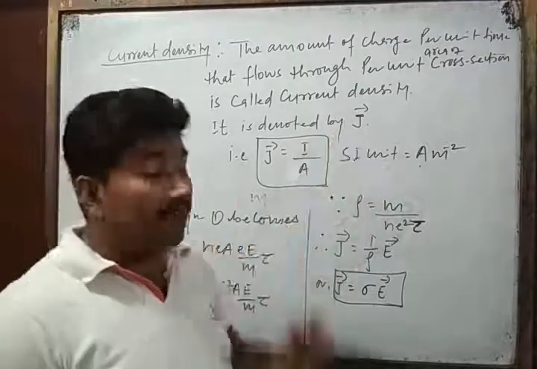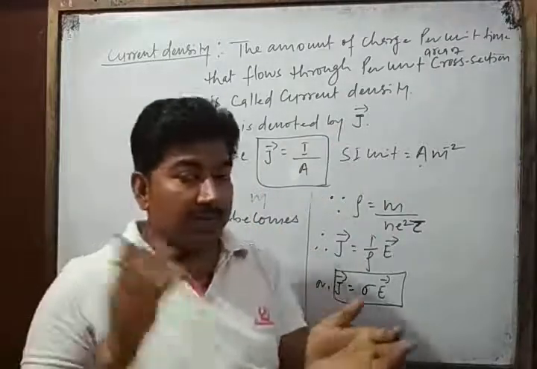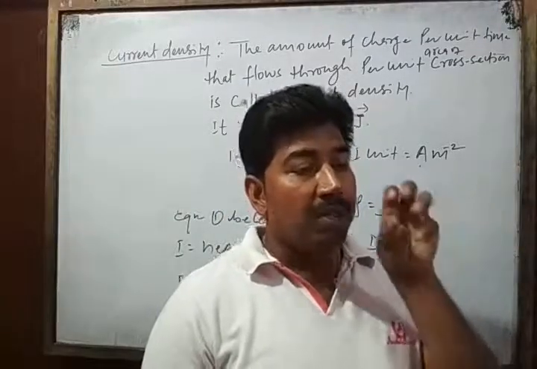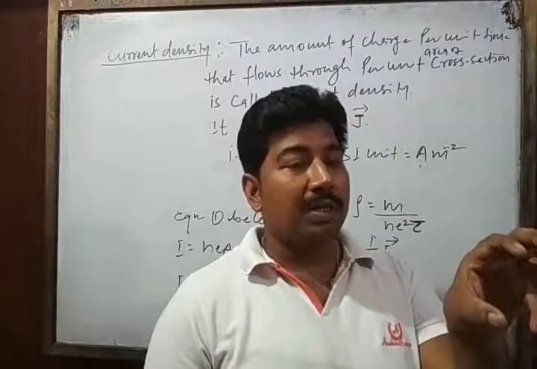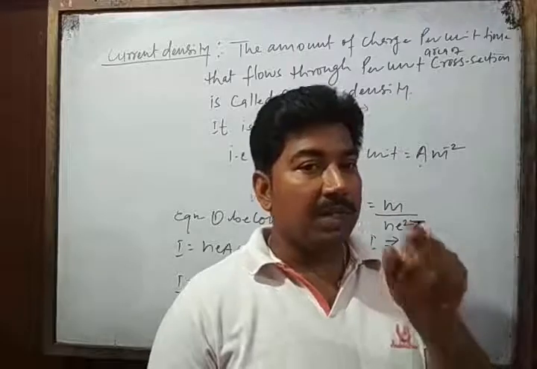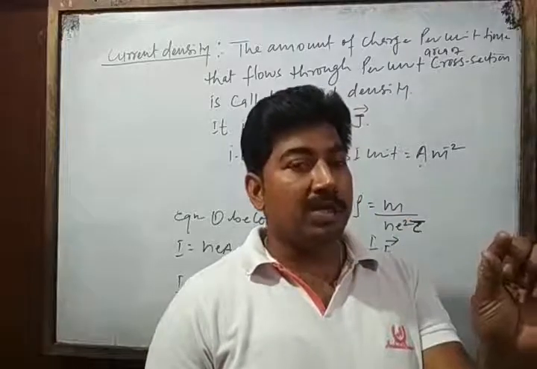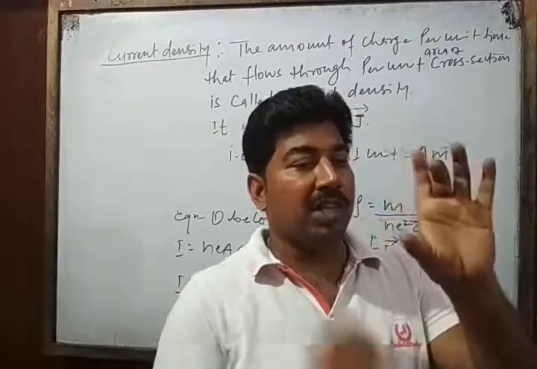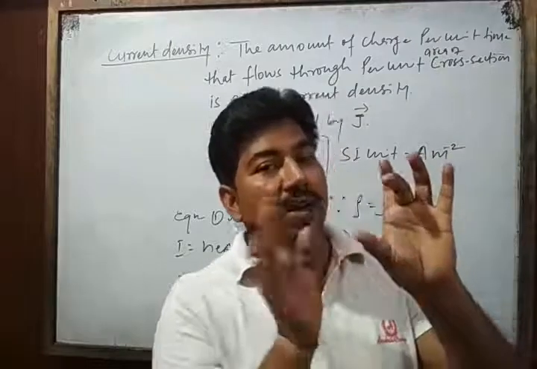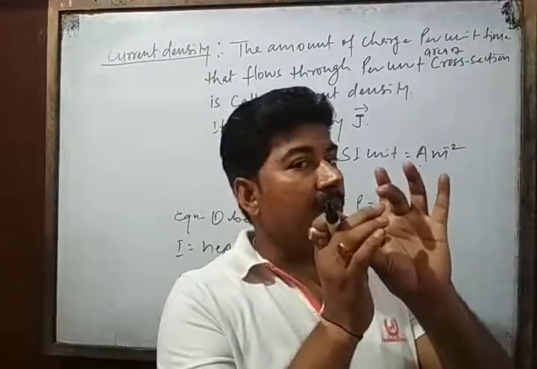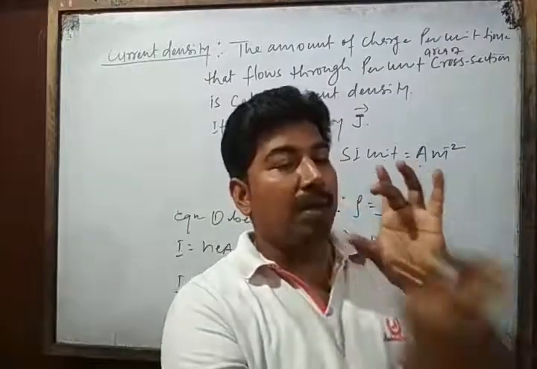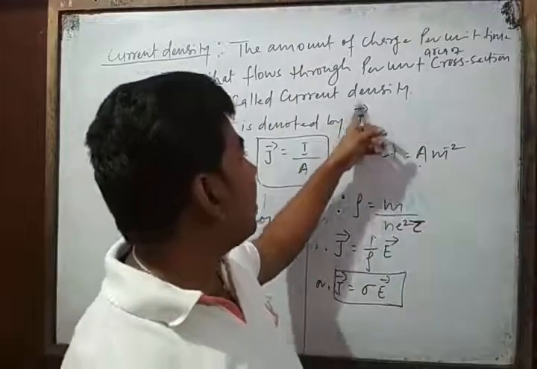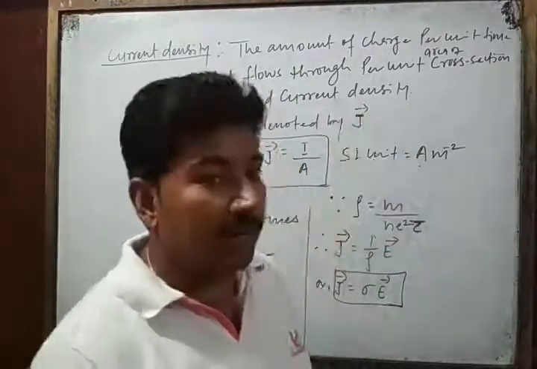Current density is a vector quantity because charges flow, the amount of charge per unit time is called current. The amount of current that flows through a particular unit cross section is called current density. The amount of current indicates the magnitude, and the direction in which it flows through the cross section is the direction. That's why we can say that current density is a vector quantity.